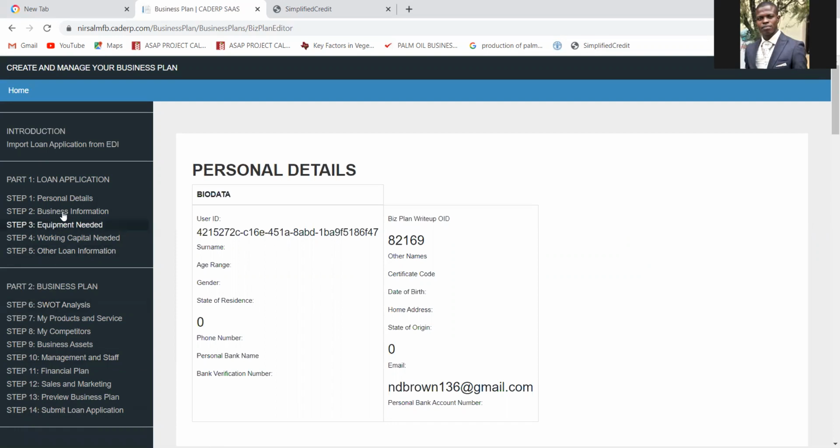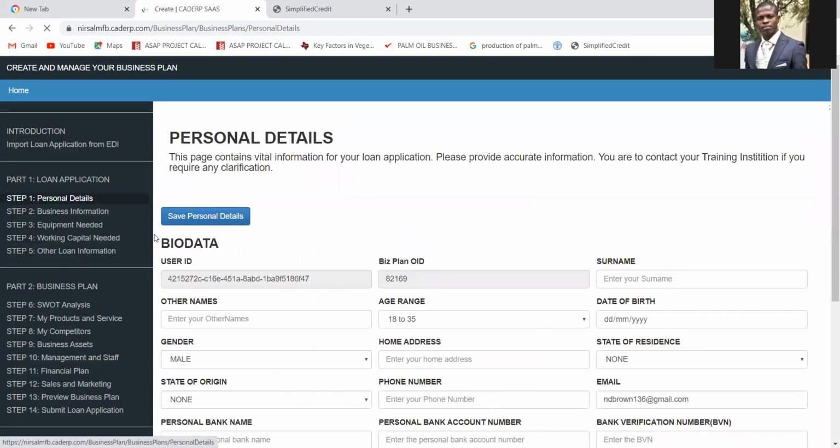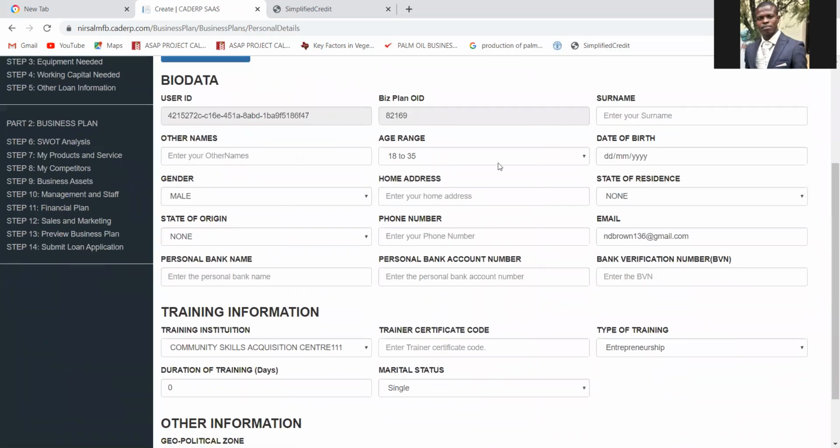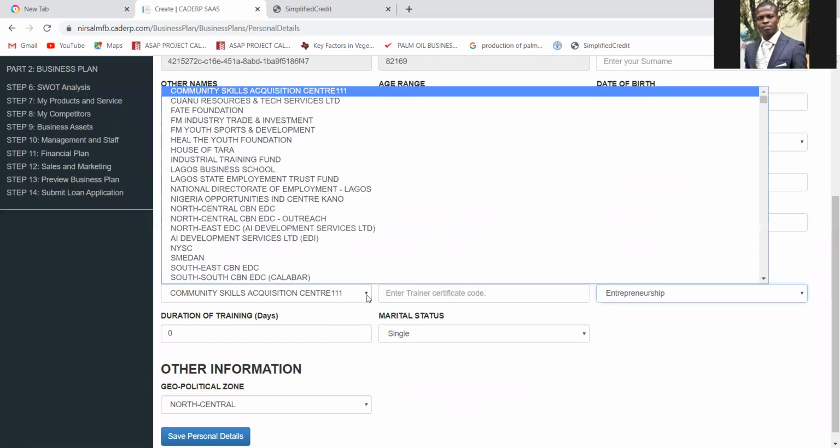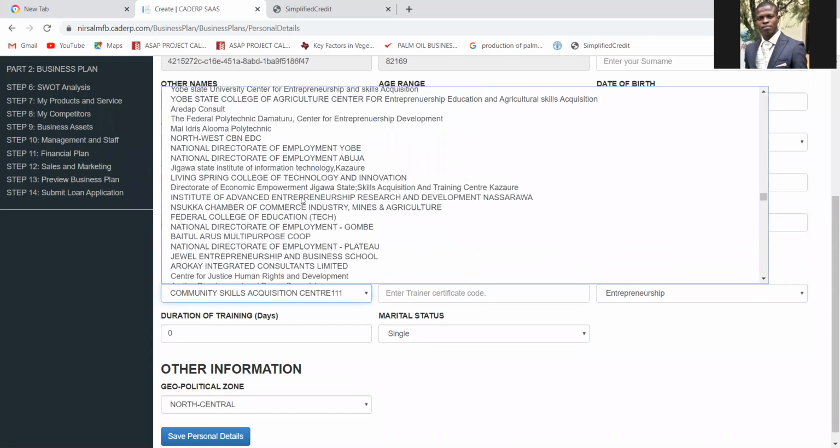So start by clicking on personal details. Once you click on personal details, you wait for it to load. Once it has loaded, you provide all your personal details. For training information, provide the EDI, the training institution that you attended, and put the certificate code that was issued to you. Insert it here. Then was it entrepreneurship or vocational? If it is entrepreneurship, you pick it. Then you click here and select your training institution. Okay, all right.